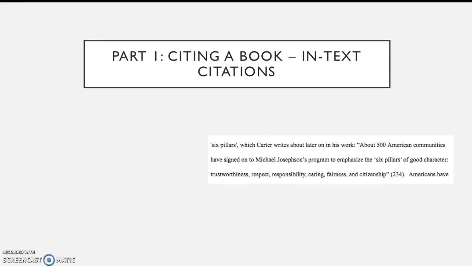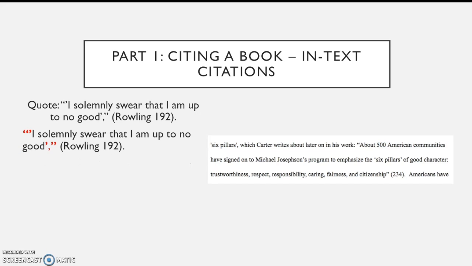So the first part, we're going to learn how to do in-text citations. So the quote we'll take will be from The Prisoner of Azkaban. "I solemnly swear that I am up to no good." First, you'll notice that you have the two quotation marks right here. And then because we're citing dialogue, we're going to add an extra quotation mark showing that someone is speaking. And then you'll put a comma after the first quotation mark and then the closing quotation marks.